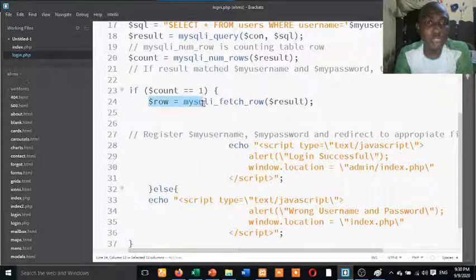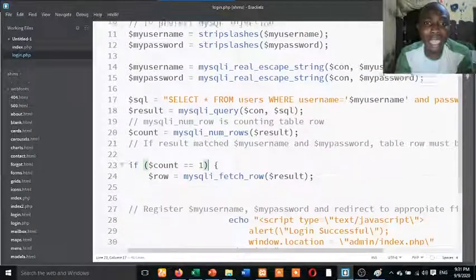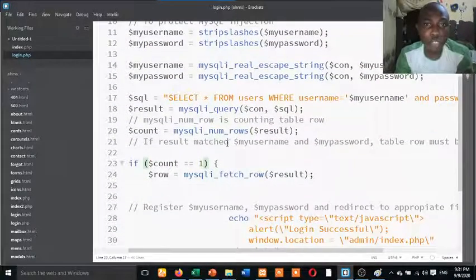I now declare the variable that should fetch the row results. Just master this. The meaning of this if count is equal to 1 is that if there is data inside the database equivalent to what the user typed inside the username and the password, if they are correct, you should declare another variable using mysql_fetch_row, which is this another function, on results.